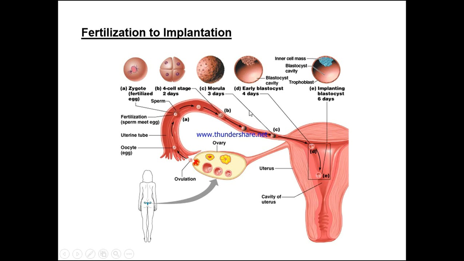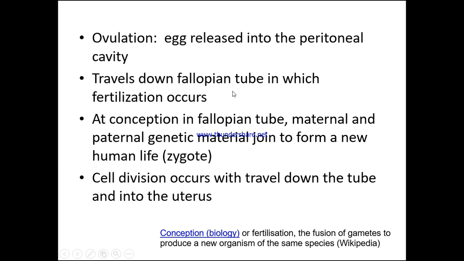And then as we continue further down, 3 days later we have a morula, and at 4 days we have an early blastocyst. We can see the blastocyst cavity, and as we continue on, we follow through into the uterus, and eventually into the cavity of the uterus we have this implanting blastocyst at around 6 days. Within the blastocyst we can see the cavity, and then we have the trophoblast and the inner cell mass. We're just going to look at how this invaginates into the wall.